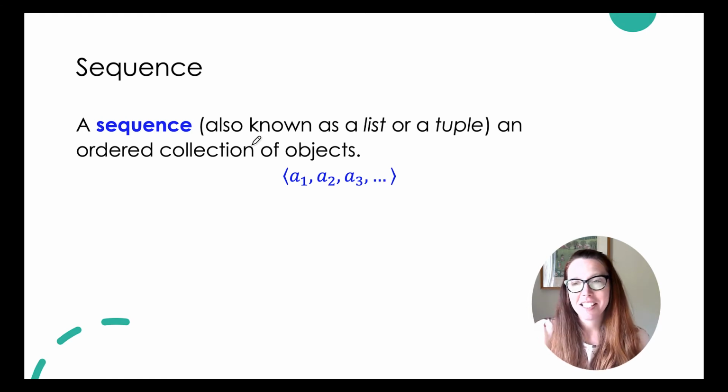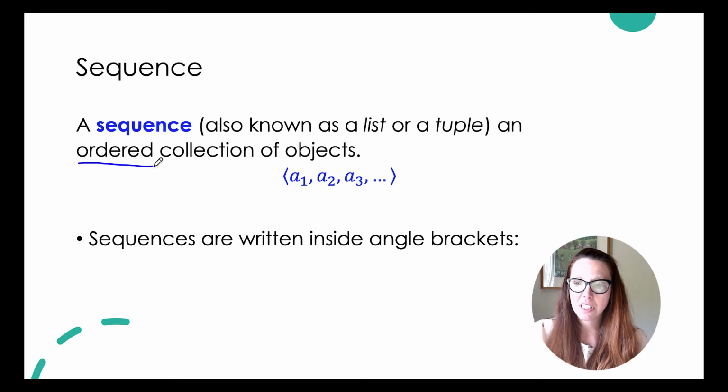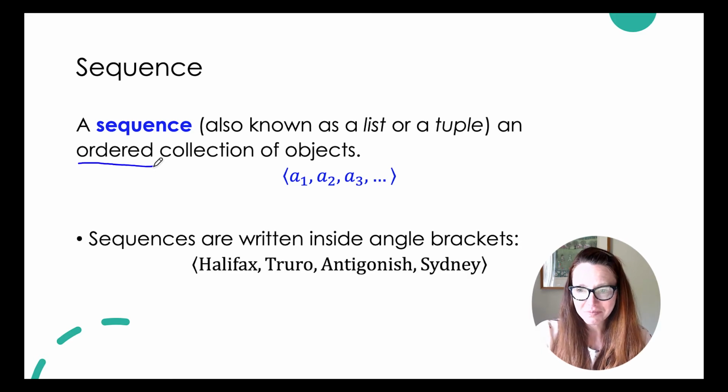So enter sequences. A sequence is known sometimes as a list or a tuple, and it's just an ordered collection of objects, and that's what matters in this. It's an ordered collection of objects. And we represent this using these angle brackets, and we write out the elements that make up this sequence in order. So A1 comes before A2, followed by A3, and so on.